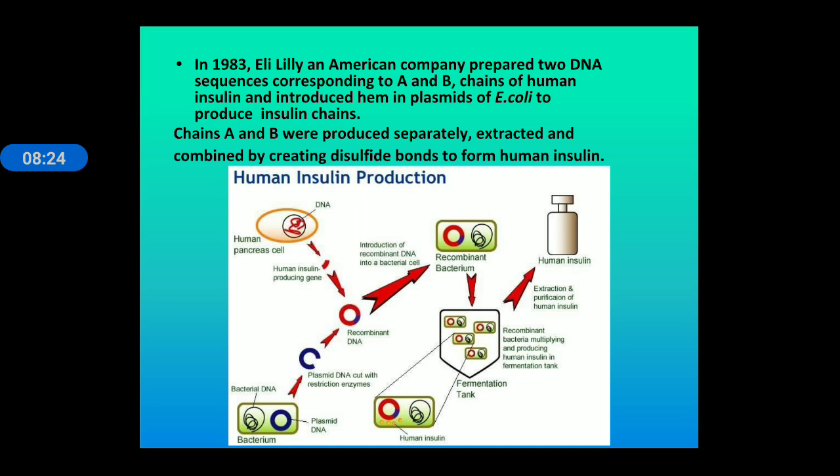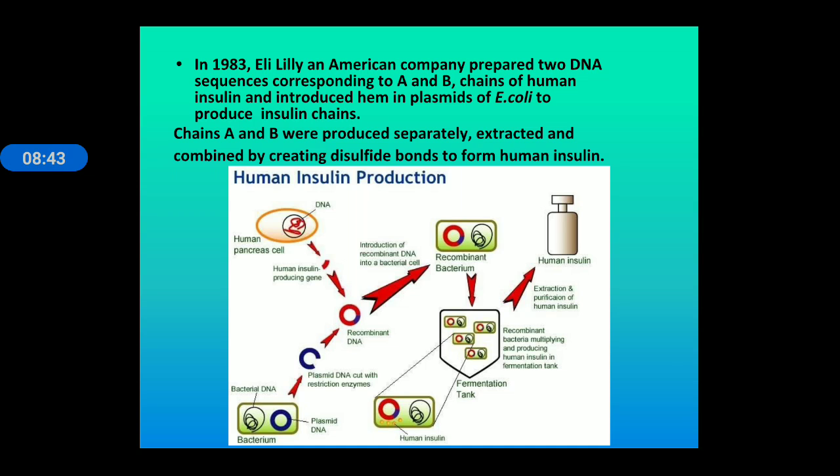In 1983, Eli Lilly, an American company, prepared two DNA sequences corresponding to chains A and B of human insulin, which were introduced into the plasmid of E. coli to produce the insulin chains. We can see this with the help of this picture.